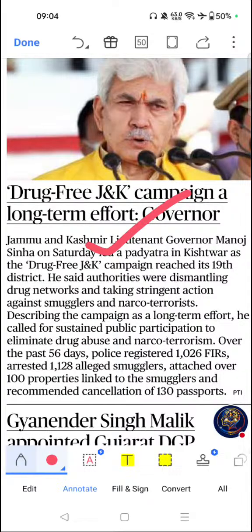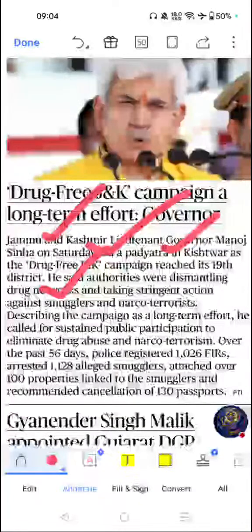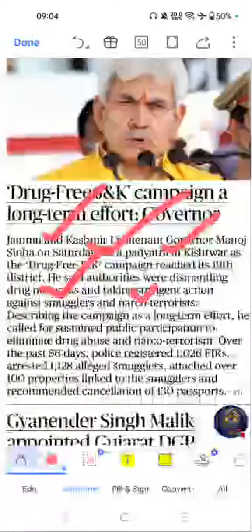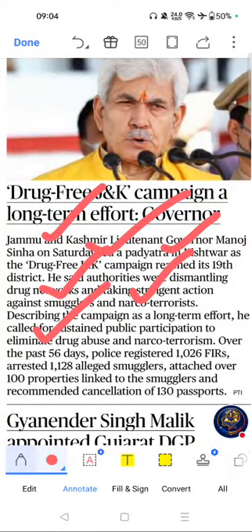Drug-free J&K campaign, a long-term effort by governor. If you see the importance, drug trafficking is a major internal security issue. Narcoterrorism financing frequently appears in GS3 and state PSC exams, and it is important for understanding security challenges in border regions. Key themes are narcoterrorism, drug trafficking, internal security, and border security.